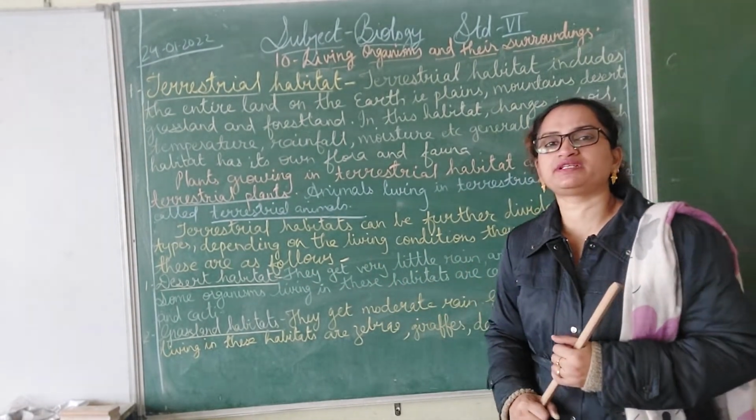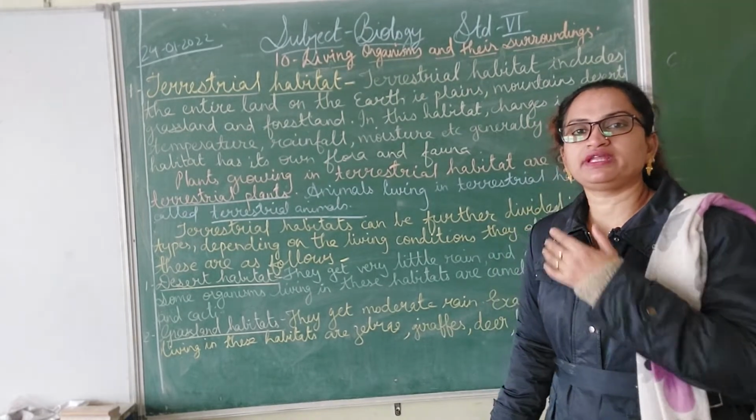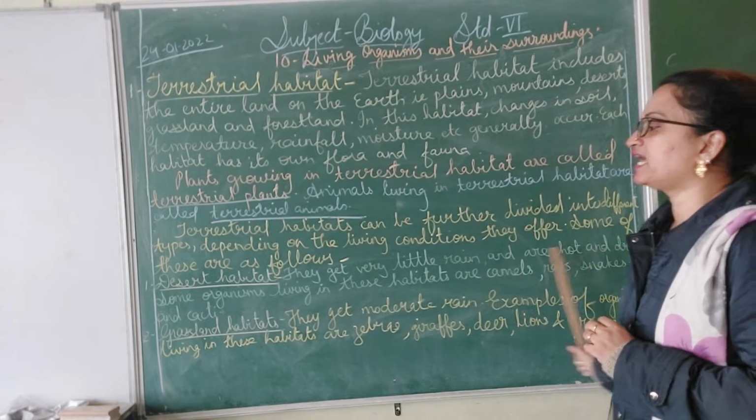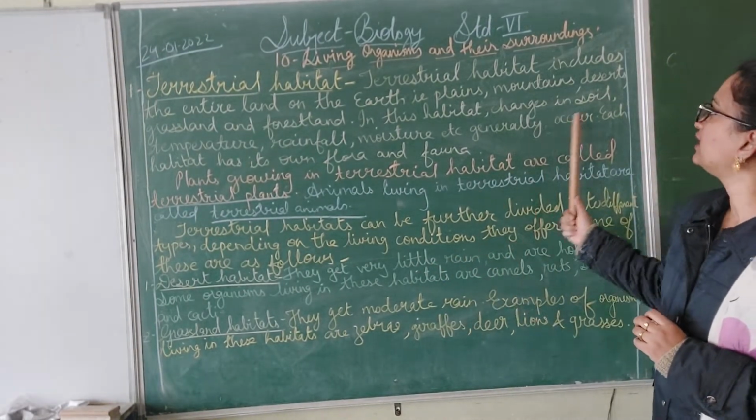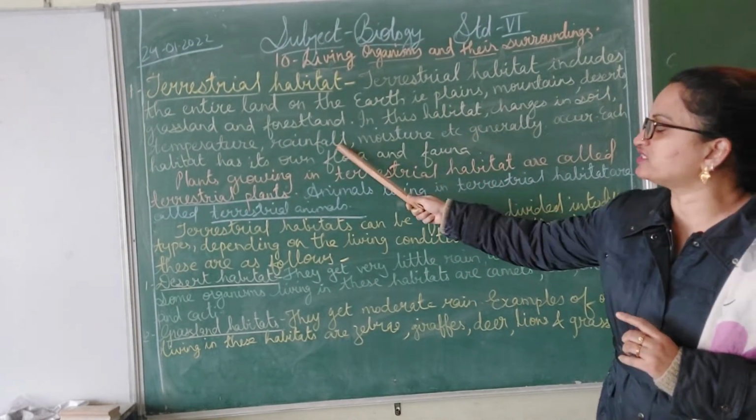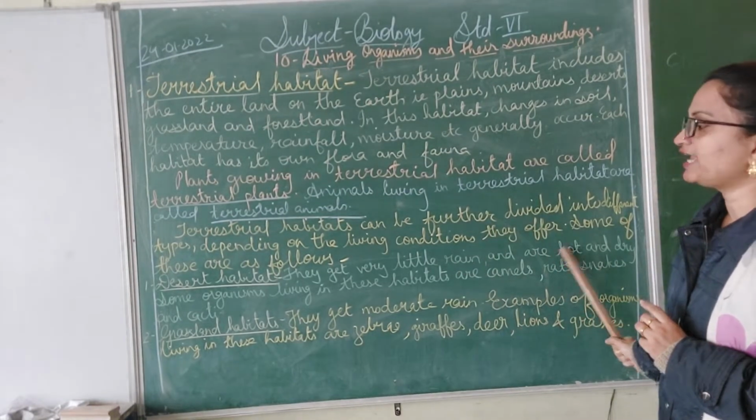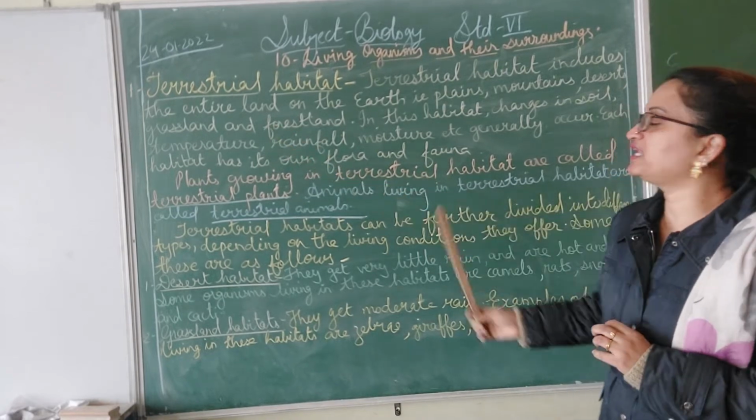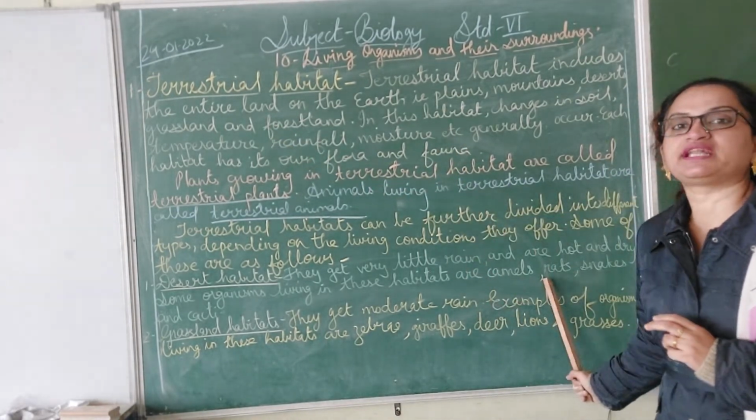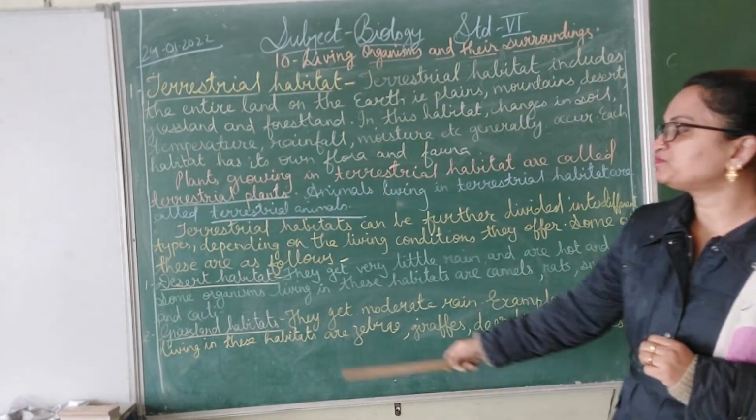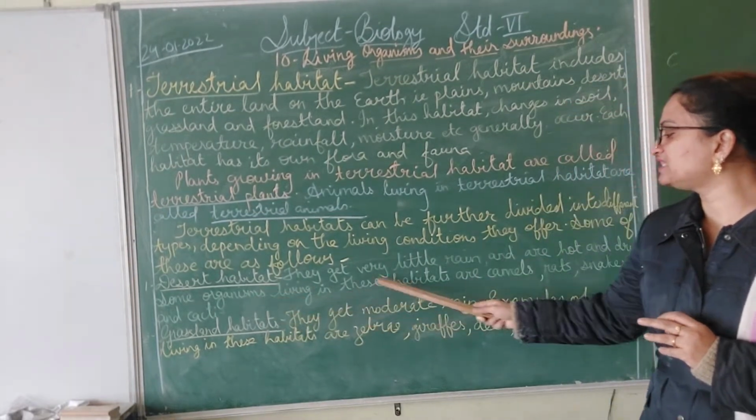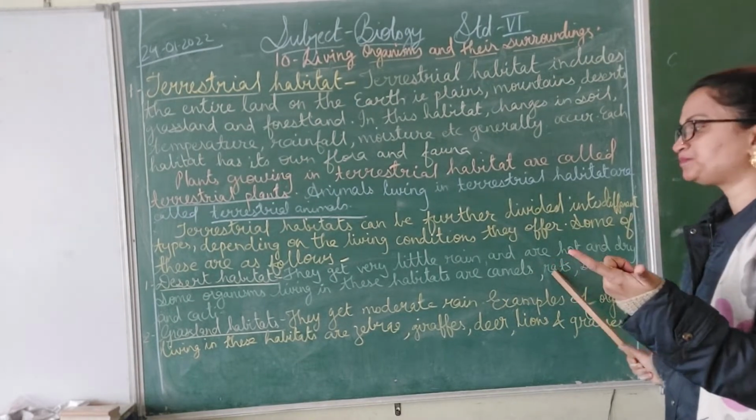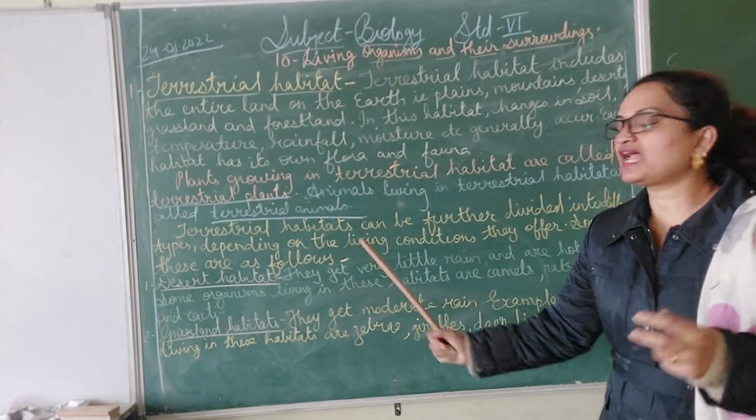The best example of desert is Rajasthan. So they get very little rain, and are hot and dry. Depending upon the rainfall, as I told, there are changes in rainfall. So little rain and hot and dry. The temperature there is very hot and the moisture is very low. Some organisms living in these habitats are camels, as everyone knows, rats, snakes, cacti, etc.